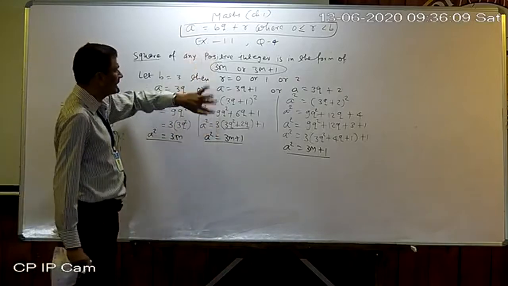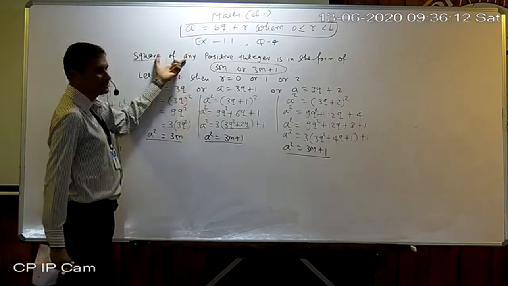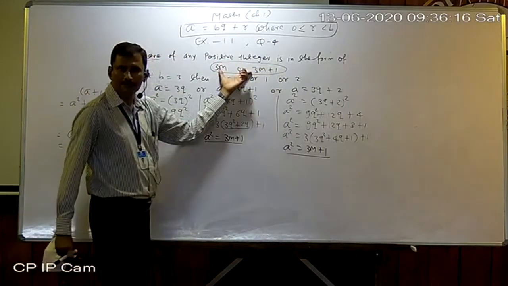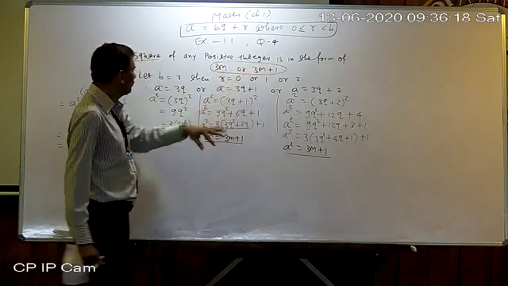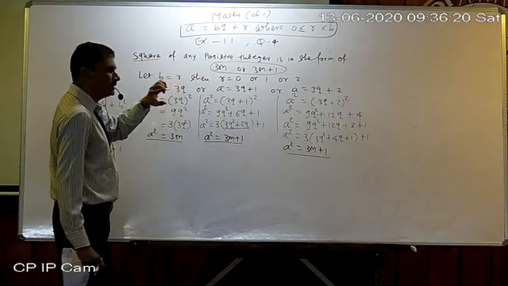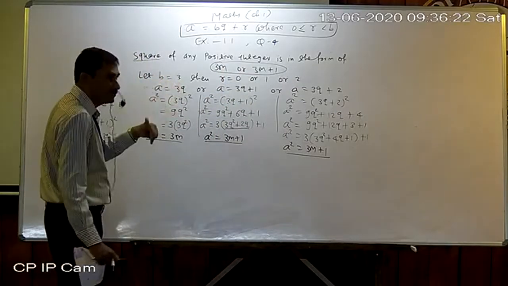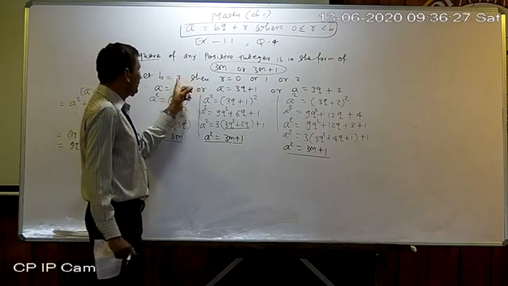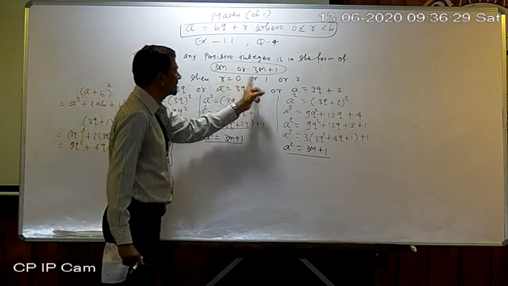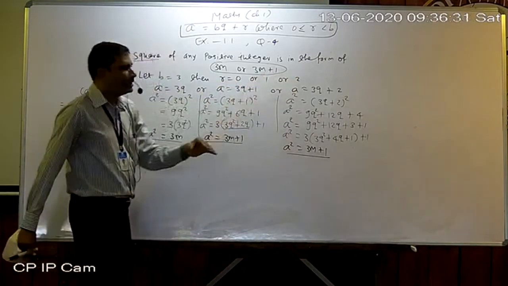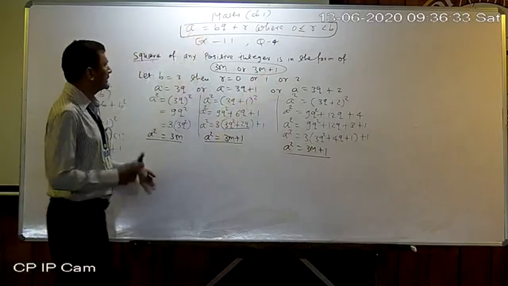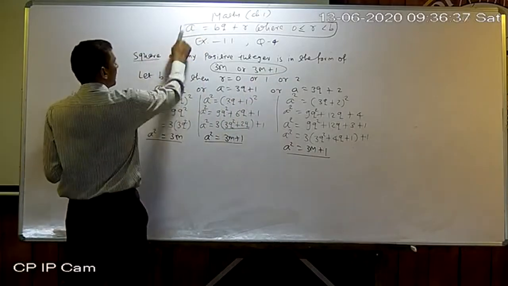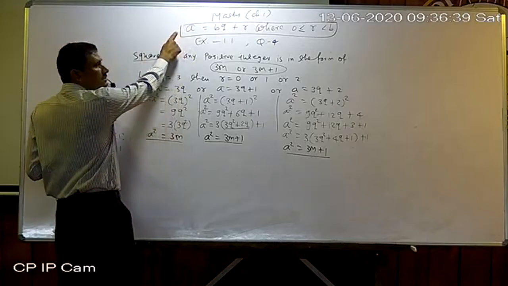So again I repeat it. What is the question? Square of any positive integer is in the form of 3m or 3m plus 1. Now, b equal to 3, they have given us in a hint only. So we have to take here 3. According to that supposition, r can be either 0 or 1 or 2. Now use this expression. I forgot to write it again, but you understand every time you have to write it at the start of your solution.